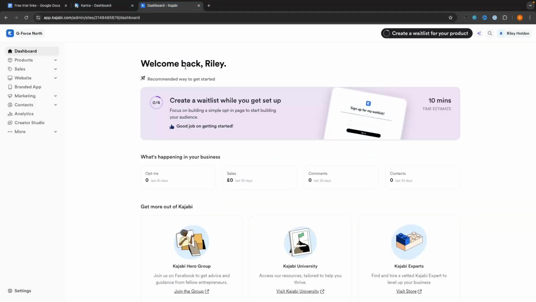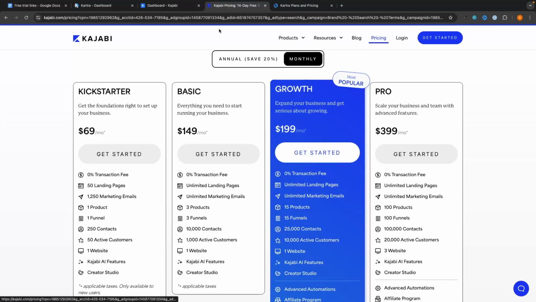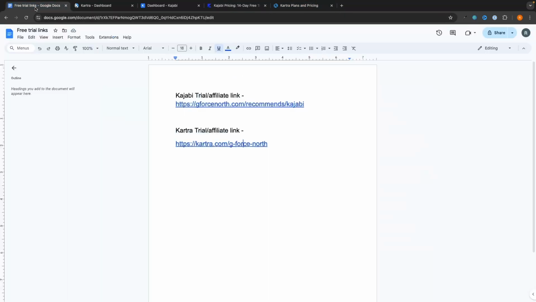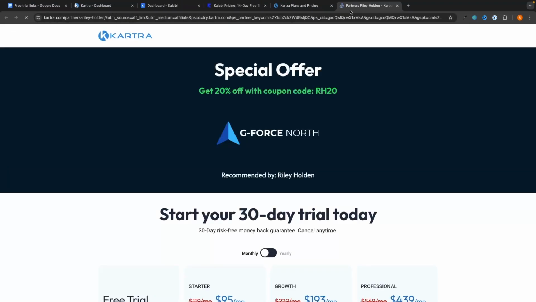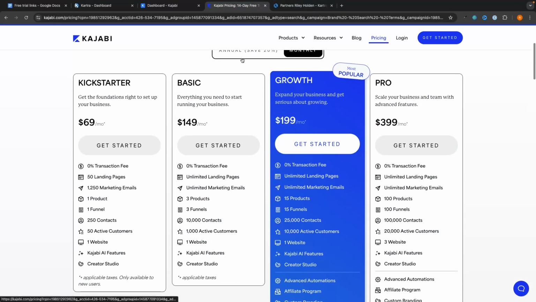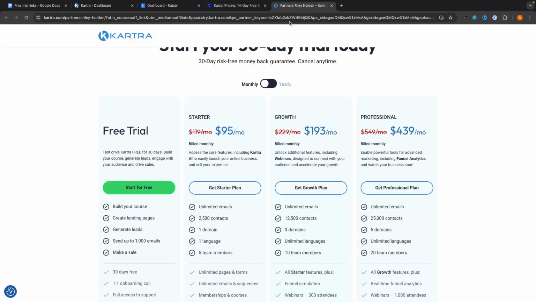The final thing that we need to talk about is, of course, the pricing of both of these tools. This right here is the pricing of Kajabi. This is if you pay monthly. And this right here is the pricing for Kartra. Actually, what I will do with Kartra is I will open up the affiliate link so we get that 20% discount. So we can close this down. Once again, go monthly. And this is the pricing between these two platforms.